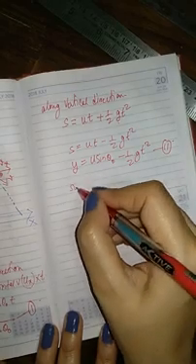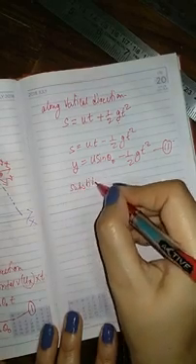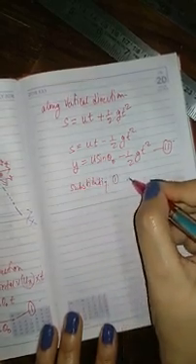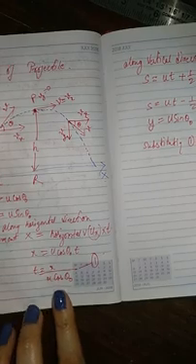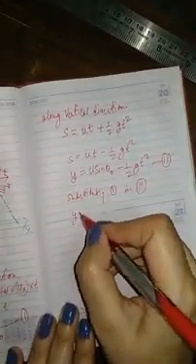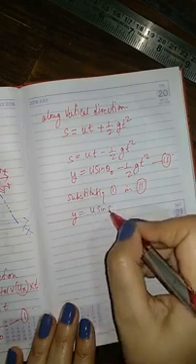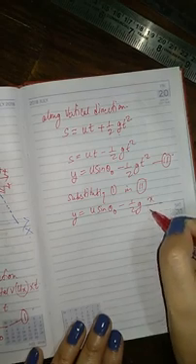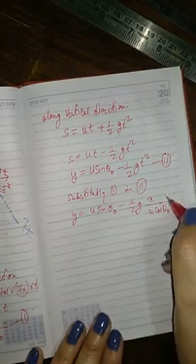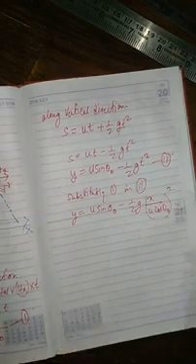Now substituting equation 1 in 2. So equation 1 was value of t, we are substituting in the equation that is over here. So y is equals to u sine theta naught minus half g. In place of t, I'm writing x by u cos theta naught square.